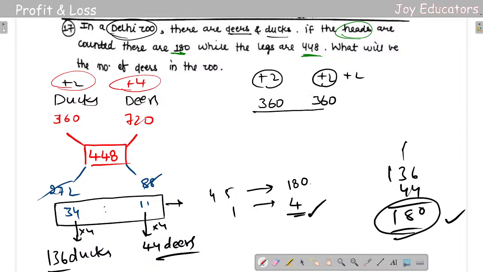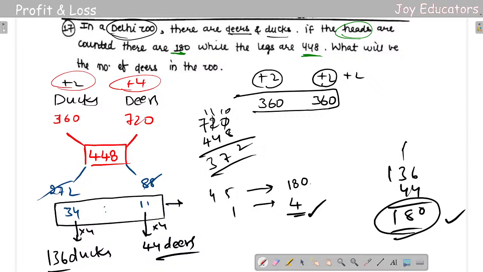And if we add these two 360, we'll be getting 720. But they had given 448. So we are getting how many extra? There was 372 extra. So these 372 is for these two.